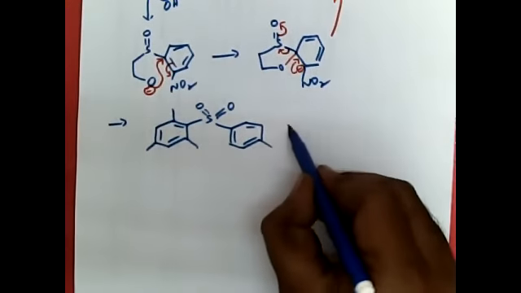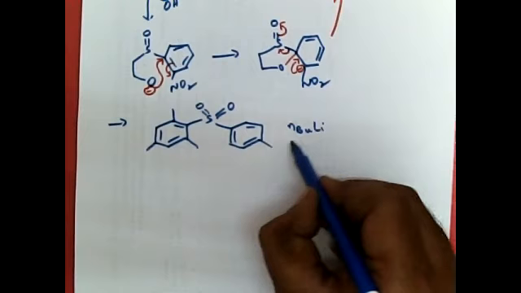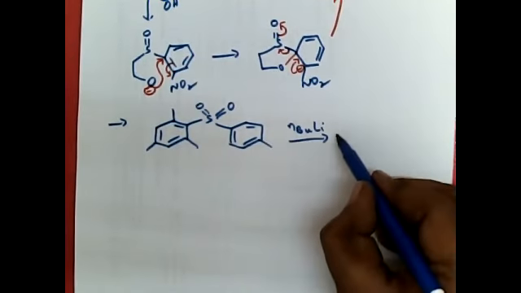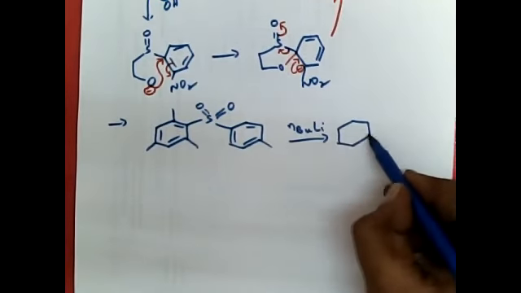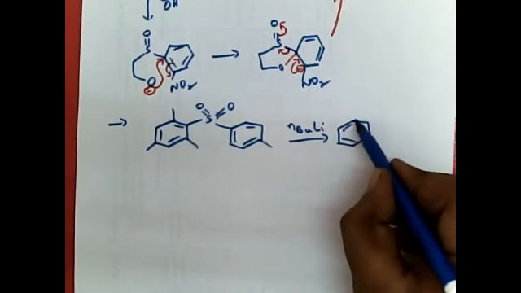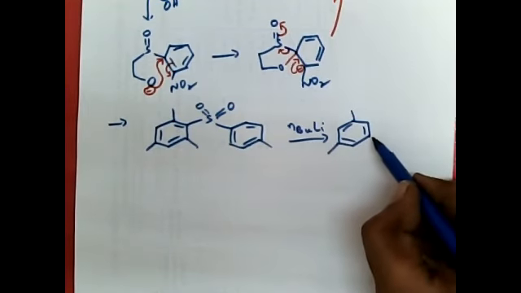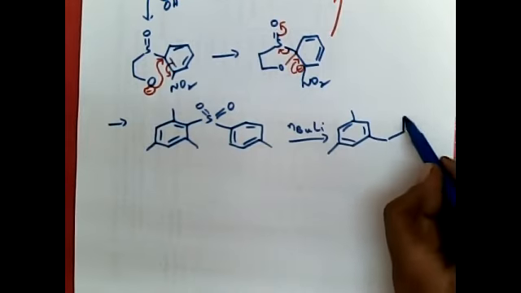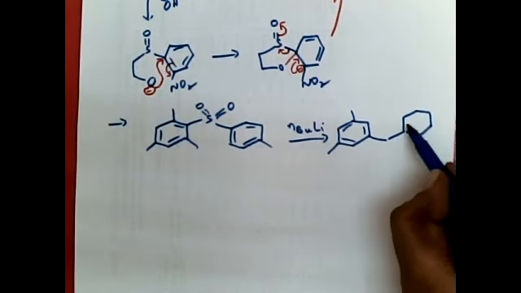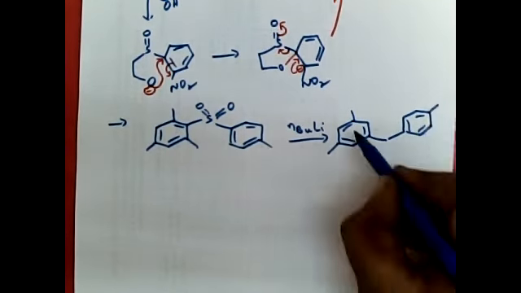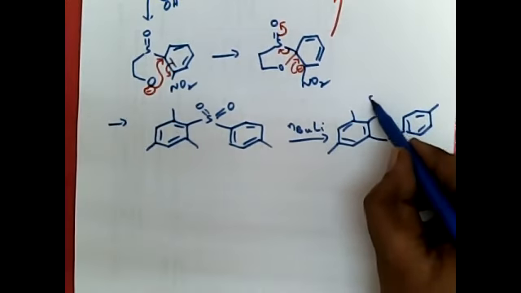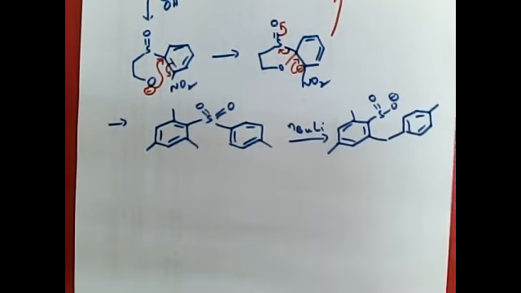When this molecule is treated with N-butyl lithium, it is undergoing Smiles rearrangement to give this product, SO2 minus.